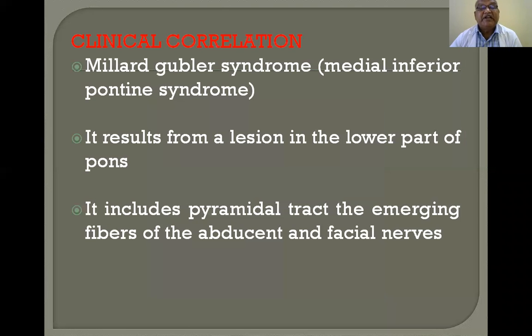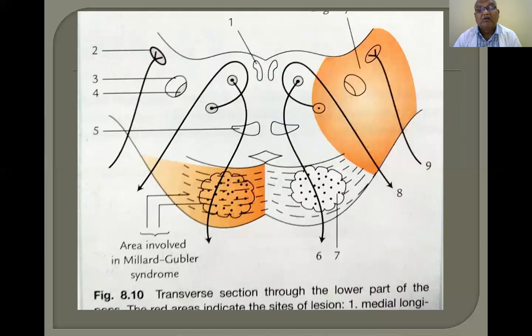Millard-Gubler syndrome and medial inferior pontine syndrome result from a lesion in the lower part of the pons. This is the pons section at the lower part, and this is the area involved in Millard-Gubler syndrome. This is the pontine nucleus, this is the pontine nucleus, and these are all the transverse fibers.